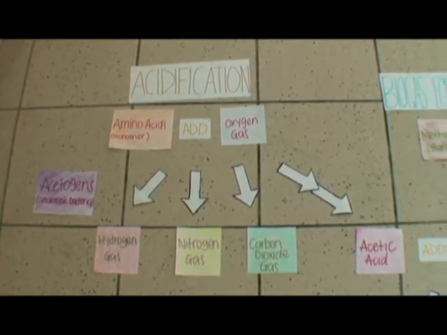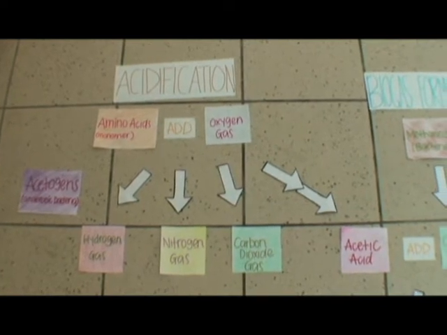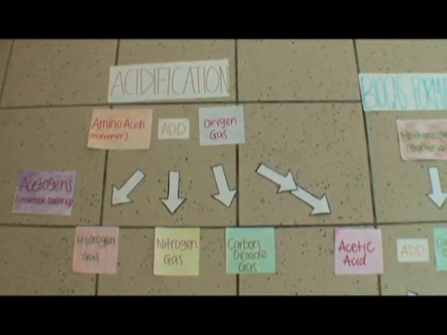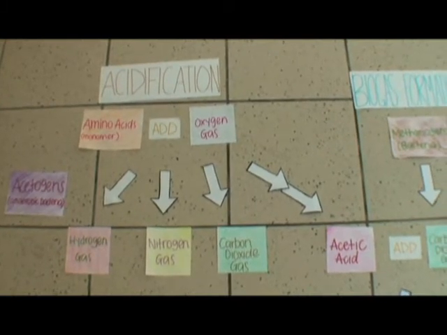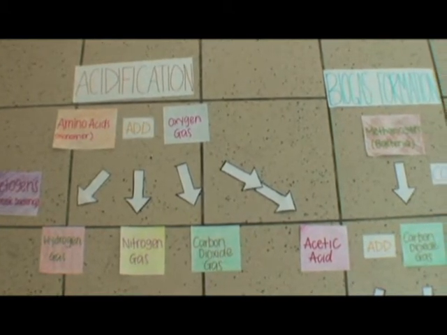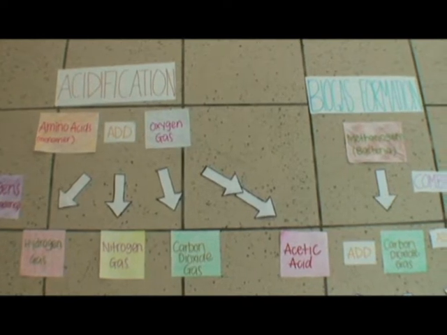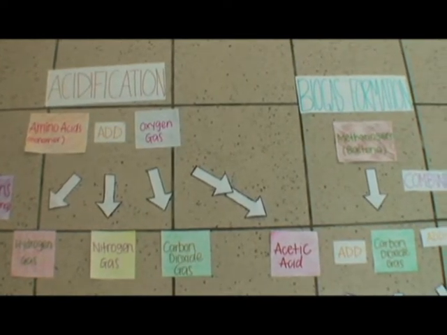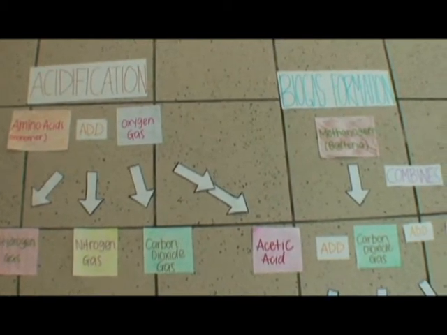During acidification, amino acids react with oxygen gas in the air and undergo further decomposition and conversion with the aid of acetogen. Acetogen is a type of bacteria that is able to carry out the so-called acetogenesis. Its function here is to work as a catalyst that speeds up fermentation of amino acid with intake of oxygen.